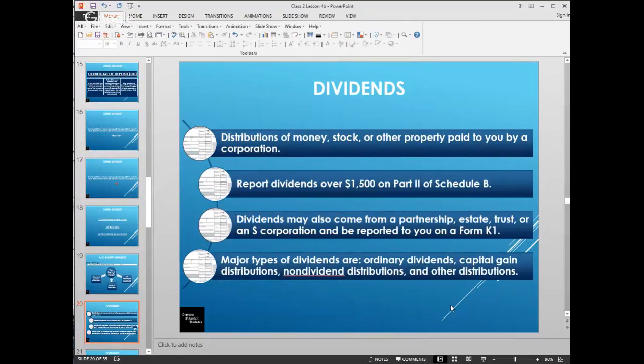And as you're inputting the information for the K-1 into the tax return, it clearly states whether it's dividends or interest. The major types of dividends include ordinary dividends, capital gain distributions, non-dividend distributions, as well as other distributions. These are the various boxes that appear on the 1099 DIV.